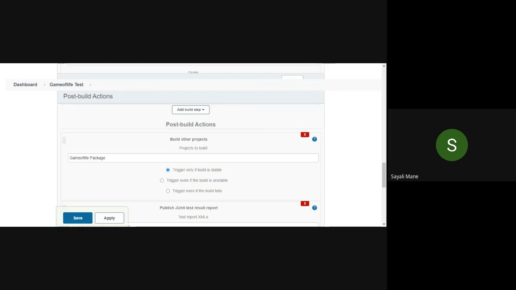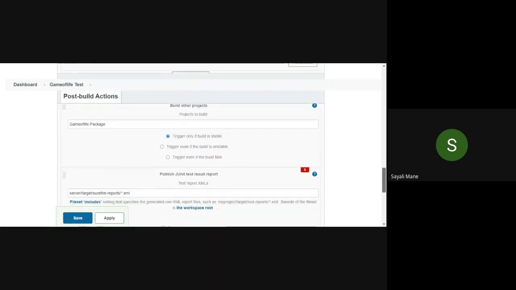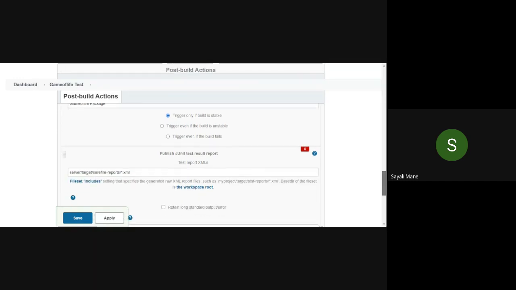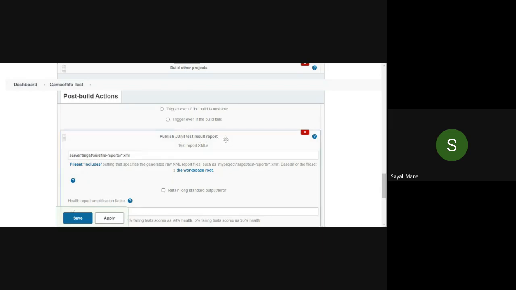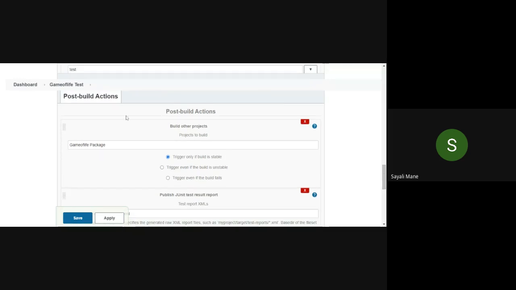Again, try it once again. There's no option of build other projects. You can just scroll up and scroll down, see like this, you should get this one. Since the option is disabled, it means you have selected it. Just see. Before the JUnit test report, there should be this box. Yes, ma'am. So are you getting this box? Yes, ma'am. Okay. Now here, simply type the next project.